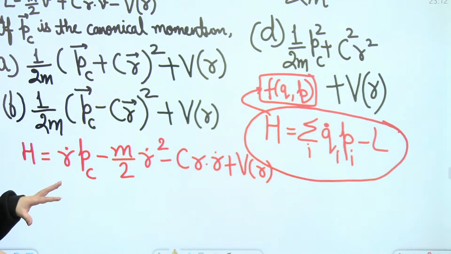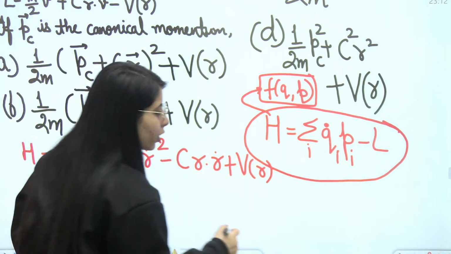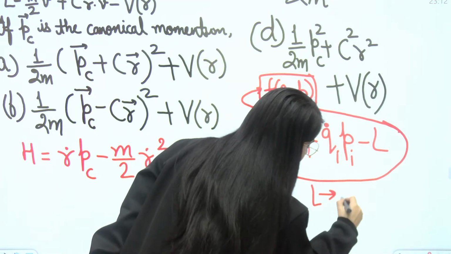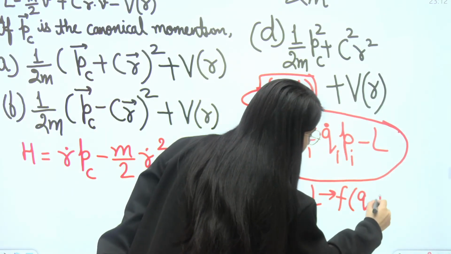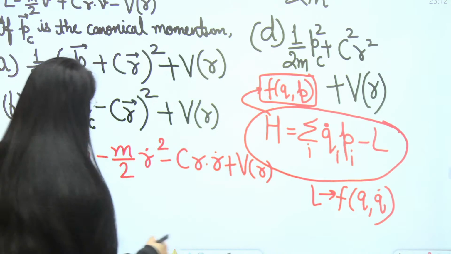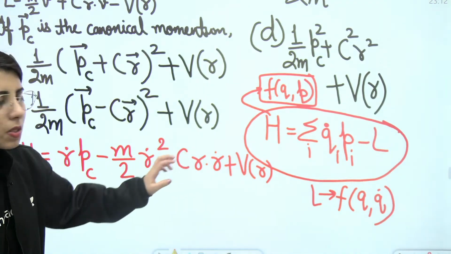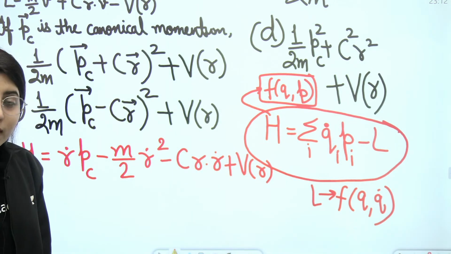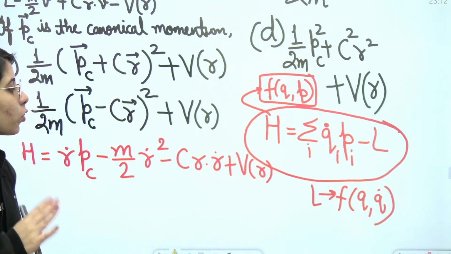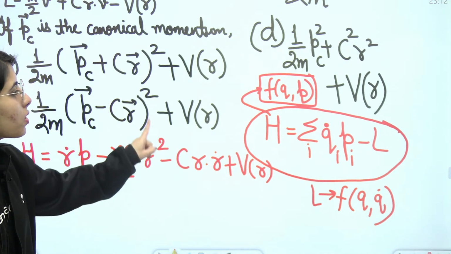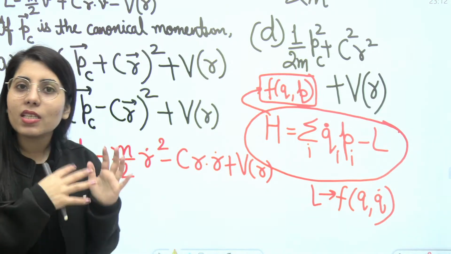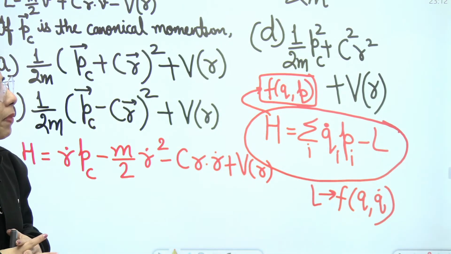The Lagrangian is a function of generalized coordinate and generalized velocity. So here you can see the generalized velocity term is present. We don't want that in the Hamiltonian. So we need to replace these velocity terms with the momentum terms. This is our target.